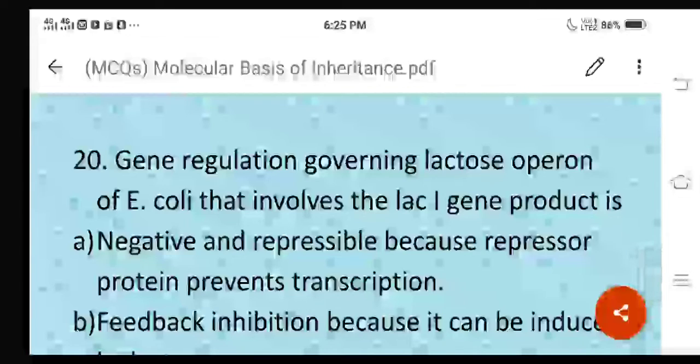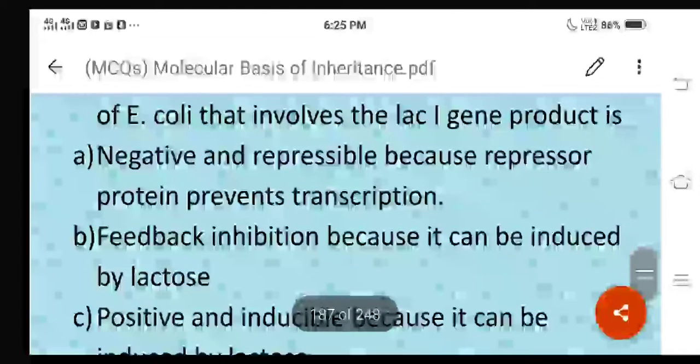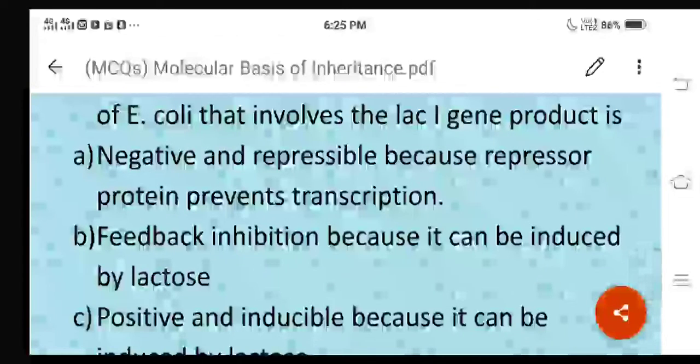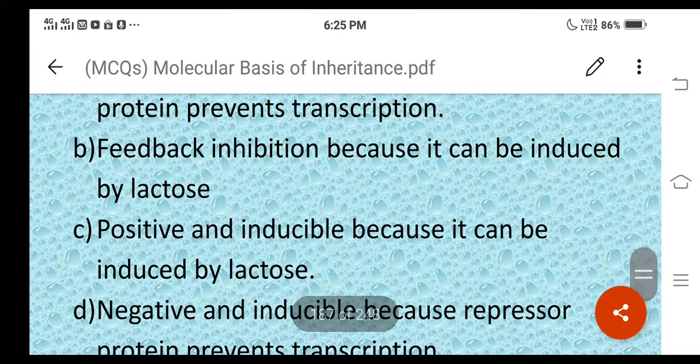Gene regulation governing the lactose operon of E. coli that involves the LAC-I gene product is: negative and repressible because repressor protein prevents transcription; considered feedback inhibition because it can be induced by lactose; positive and inducible because it can be induced by lactose; and fourth, negative and inducible because repressor protein prevents transcription. Here, option D is the correct one.